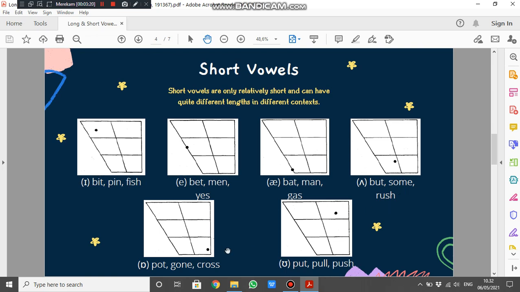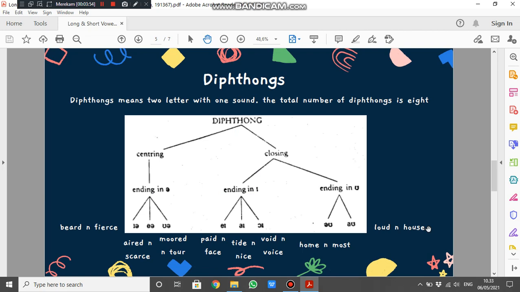Next, O. Pot, gone, cross. The lips are slightly rounded. And the last, U. You can say it U with Y. It's like U. Example words: put, pull, push. And the lips are rounded. Next, diphthongs.